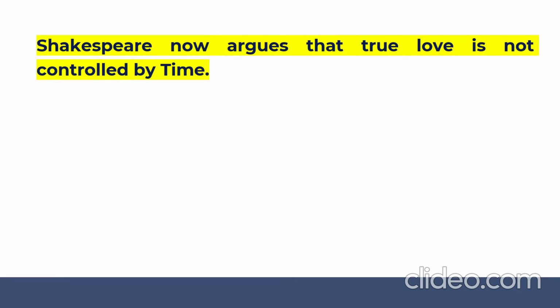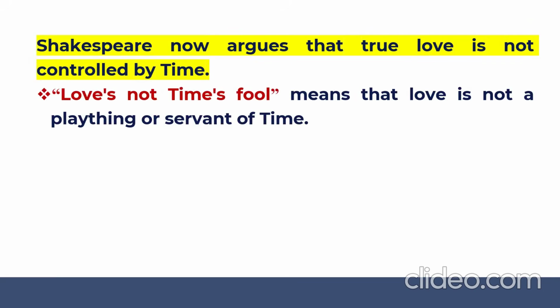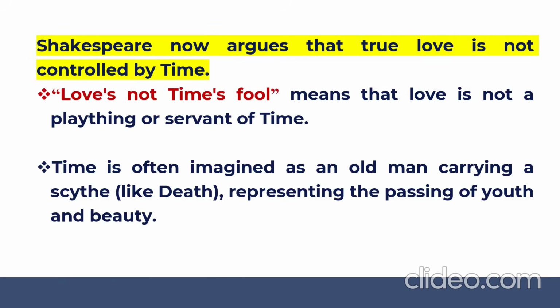But here something is very strange. Time cannot control true love. How? Love is not time's fool. That means to say, love is not a plaything, love is not a servant of time, whom time can control. Time is often imagined as an old man carrying a scythe, representing the passing of youth and beauty. Time is always imagined just like an old man with a scythe. The scythe is like death, and it always cuts the beauty and the youth, right?